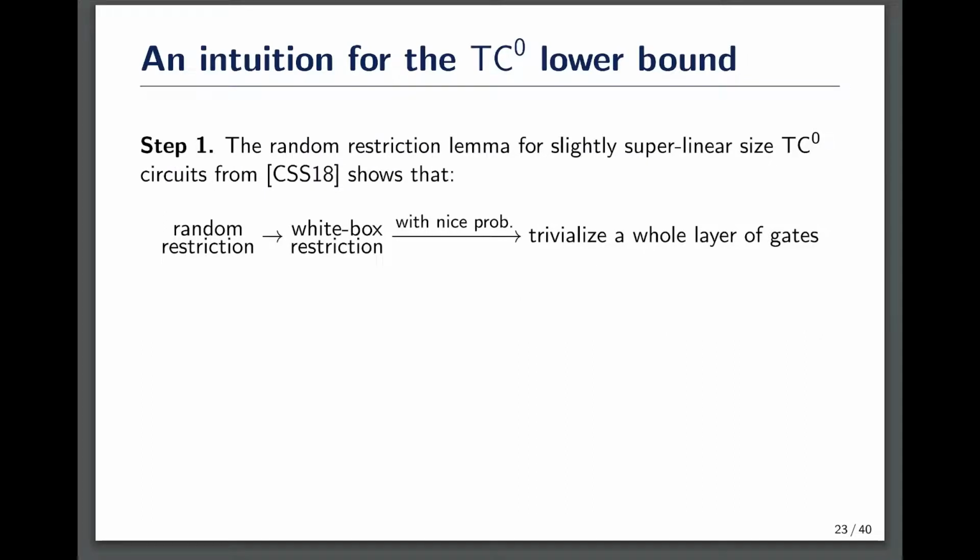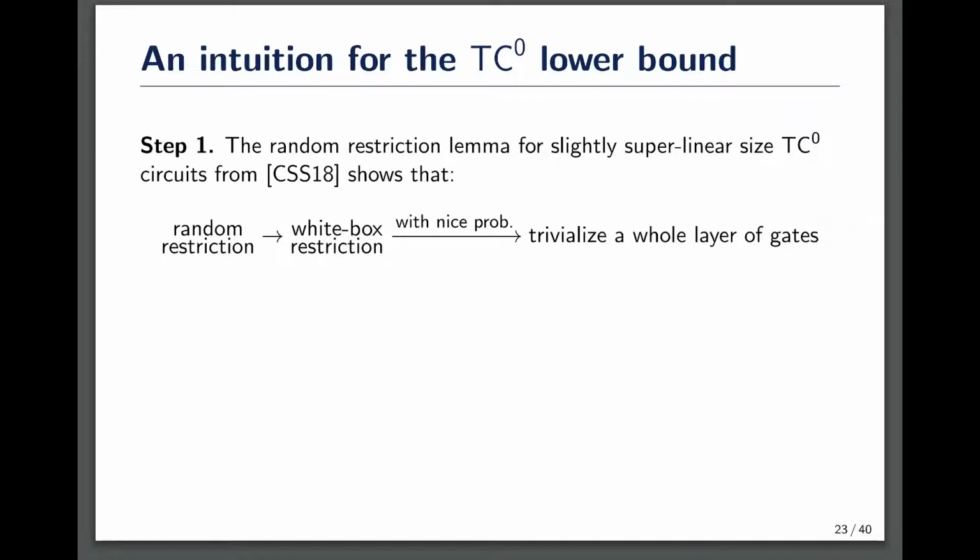To give a concrete example of our technique, we can take a closer look at our slightly superlinear lower bounds for pseudorandom functions against TC0 circuits. Our plan is to apply the technique of Chen, Santhanam, and Srinivasan on average case lower bounds and SAT algorithms for TC0 circuits.